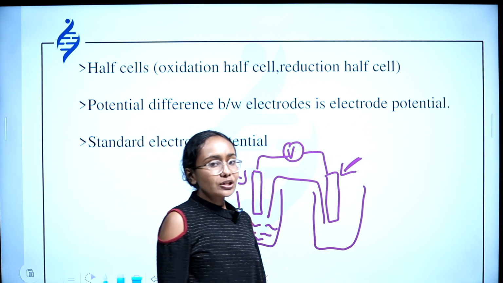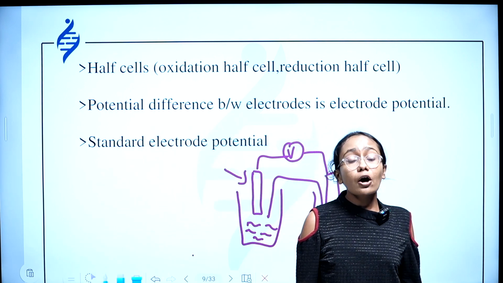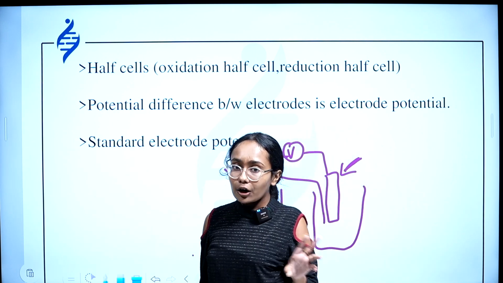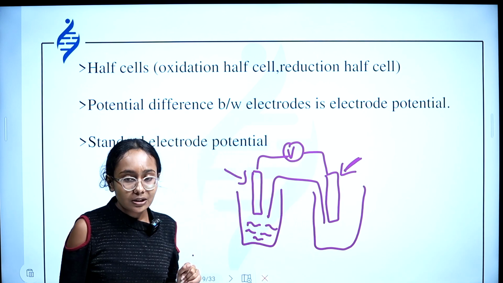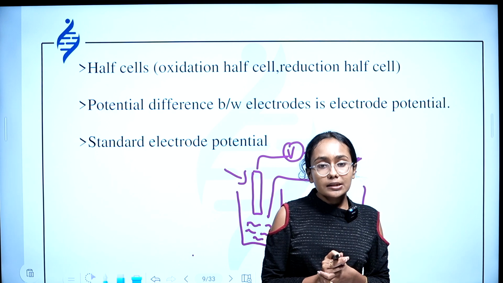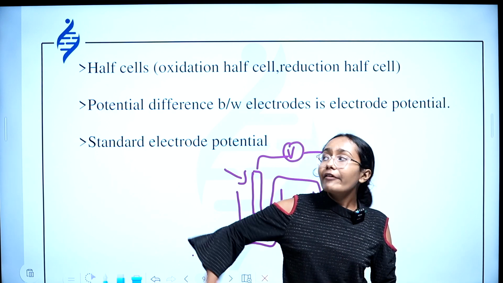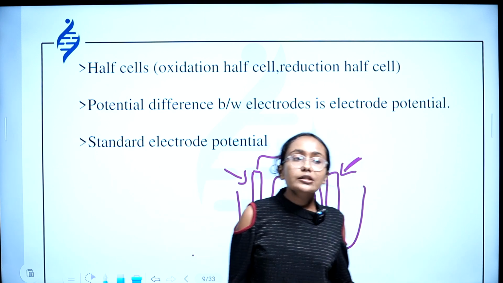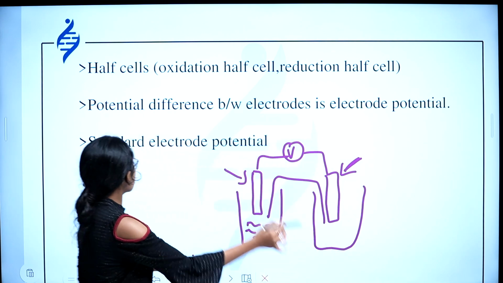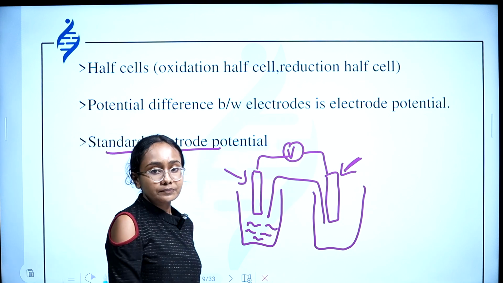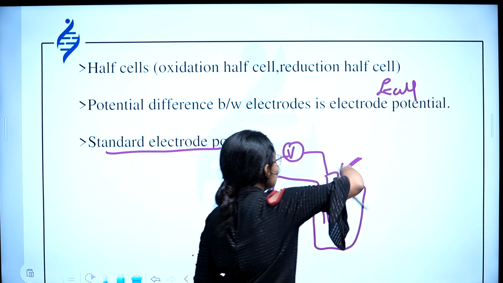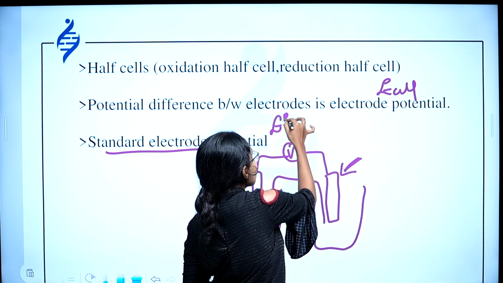Now coming to standard electrode potential. What is standard electrode potential? It's similar to electrode potential, but what's the only difference? The electrode potential at standard conditions is standard electrode potential. What is standard condition? Standard temperature and pressure, where the concentration of electrolyte used is 1 molar, you'll get the standard electrode potential. Okay, the electrode potential is represented as E cell. Standard electrode potential is represented as E naught cell.